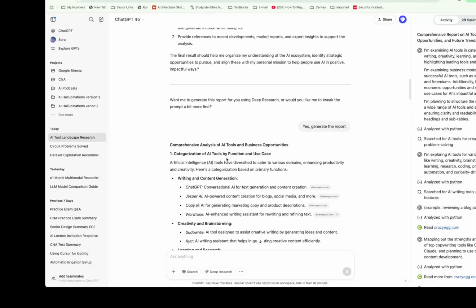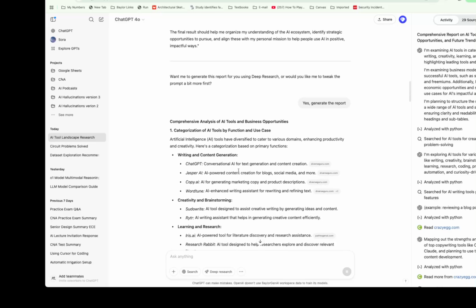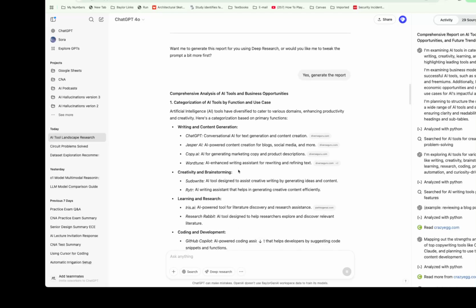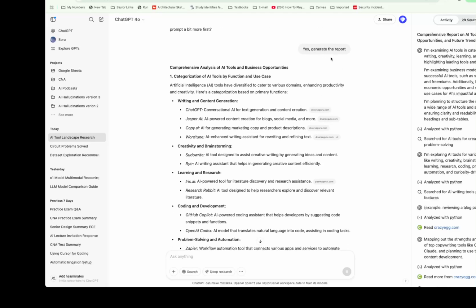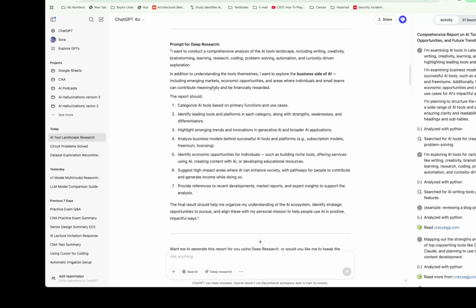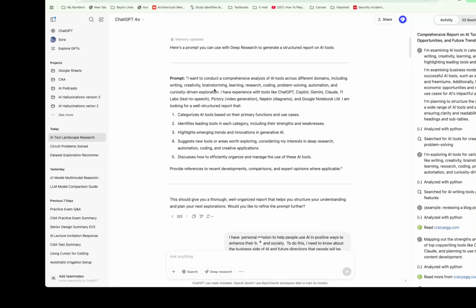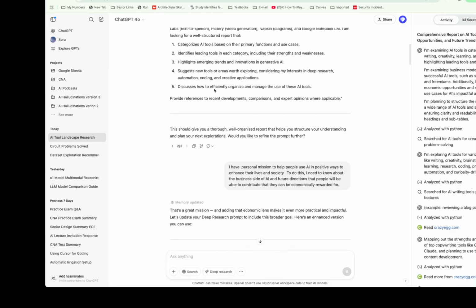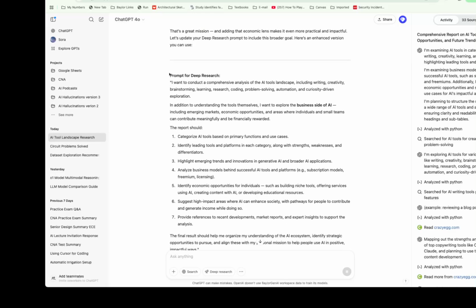Well, it goes through and it starts giving a report, but it's sort of line by line. This is not what I expected. And it turns out it generated a report, but it's just more of an outline of a report. And it didn't use the deep research model. Okay, so what I then had to do is go back and take this prompt that I had tweaked, take this whole prompt.